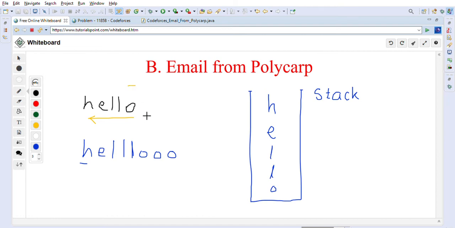So first we read O, we push it into the stack here, right? Then we read LL, so we push the LL into the stack, right? Then we read H, we read E, so we push that E into the stack, and we read H, we push that letter H into the stack. So now our stack looks like this, right?